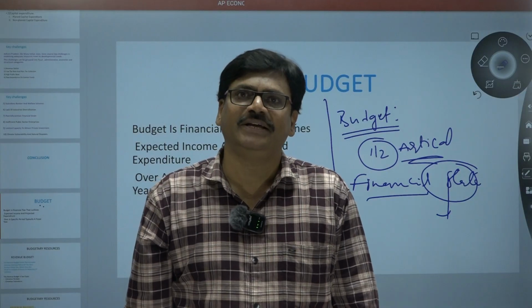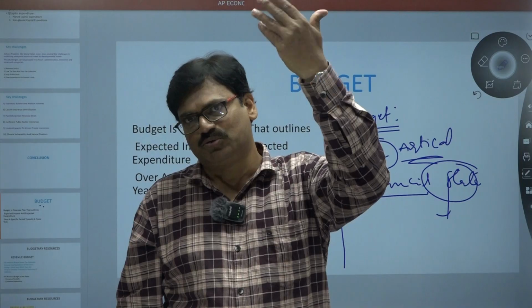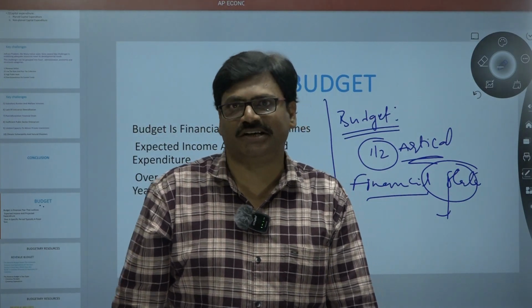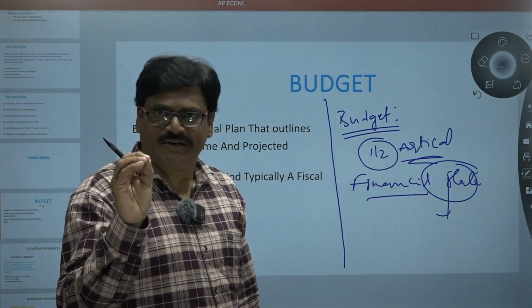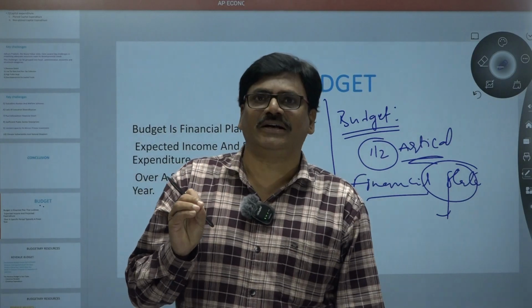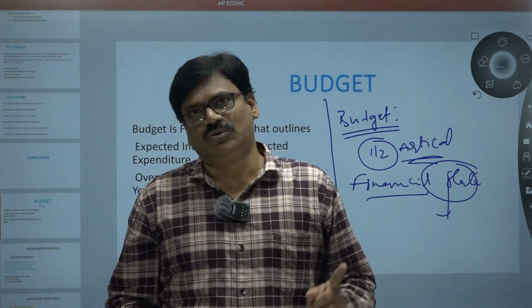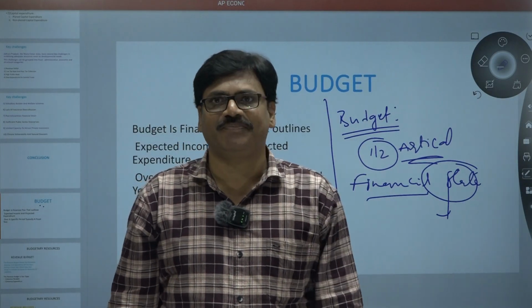It is an expected approach paper for the upcoming year, which is known as the financial year. So you write a simple definition, because here they are asking about budget resources, and when you explain the budget resources, you must define the budget.